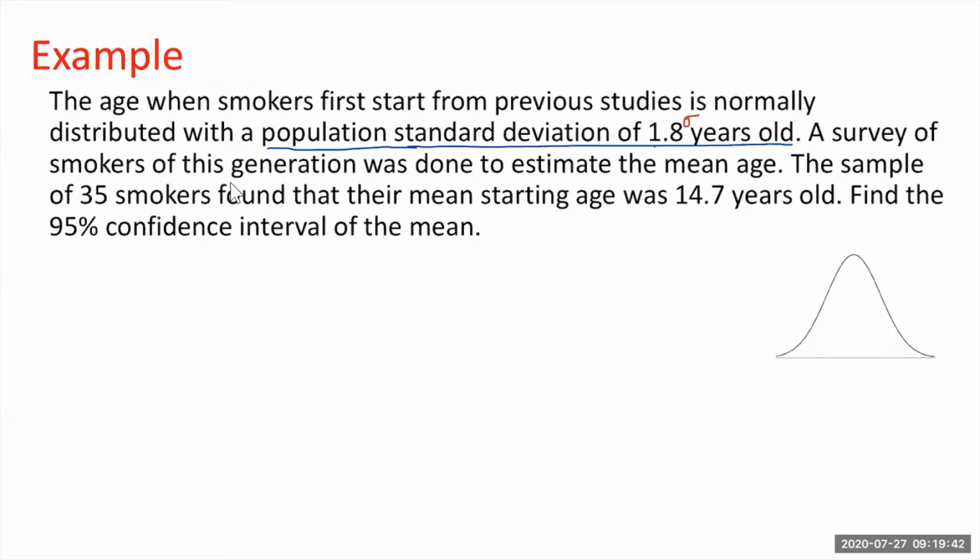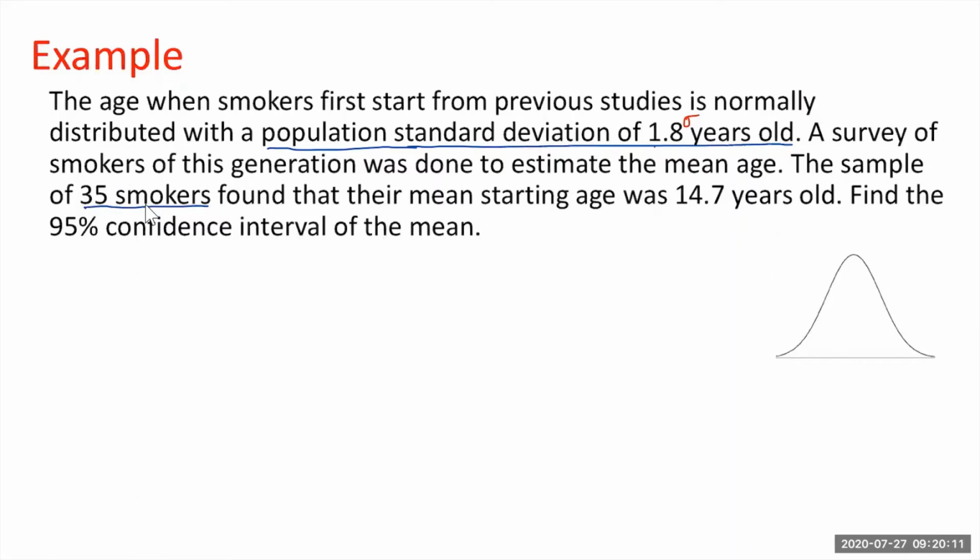A survey of smokers of this generation was done to estimate the mean. We want to estimate the mean; that's why the survey is done. What is the mean age this generation start smoking? We want to estimate that. So for that, what is done is a sample of 35 smokers. So that is your n equal to 35.